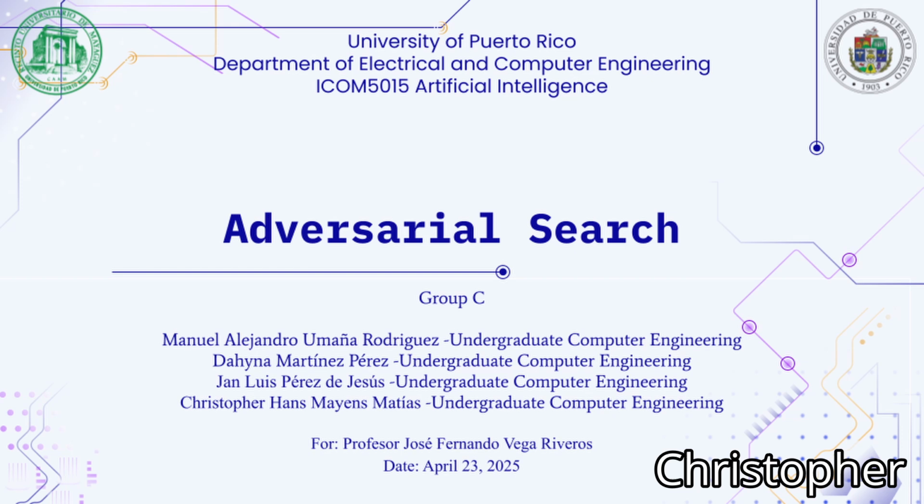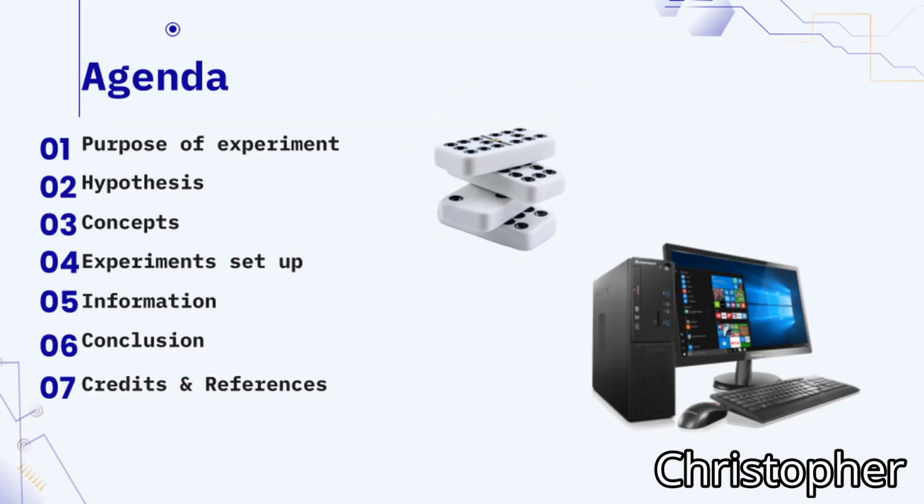Adversarial Search, Group C, by Manuel Alejandro Umaña Rodriguez, Dahyna Martínez Pérez, PEREZ-DEJESUS, and Christopher Hans Mayens Matías. Agenda: purpose of experiment, hypotheses, concepts, experiment setup, information, conclusion, and references.